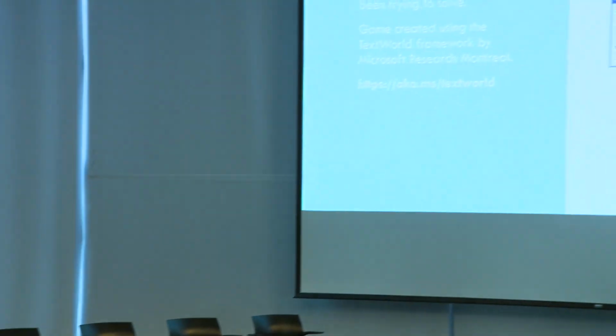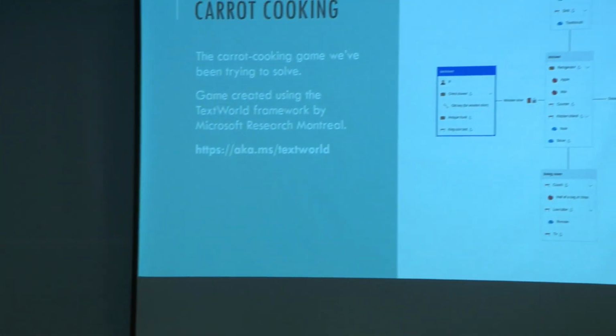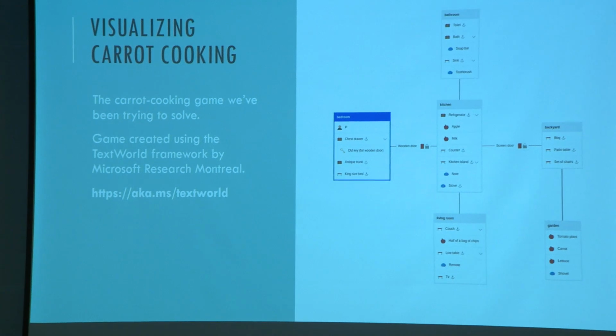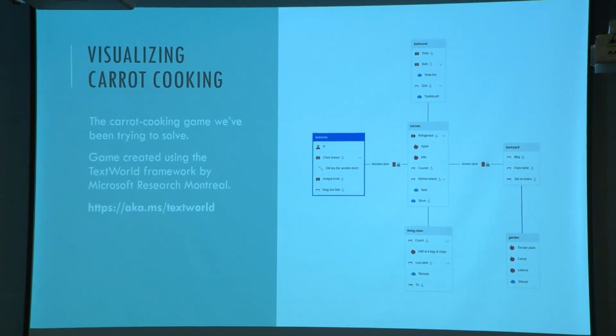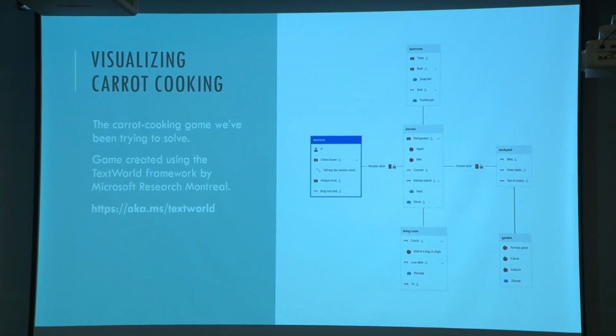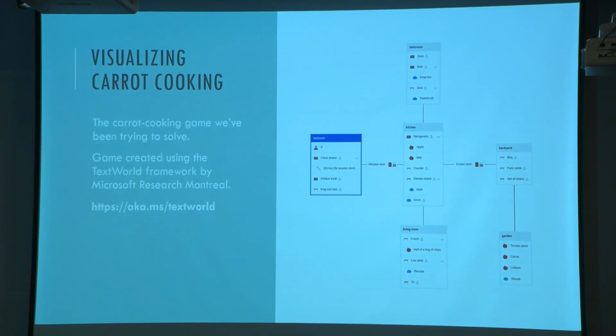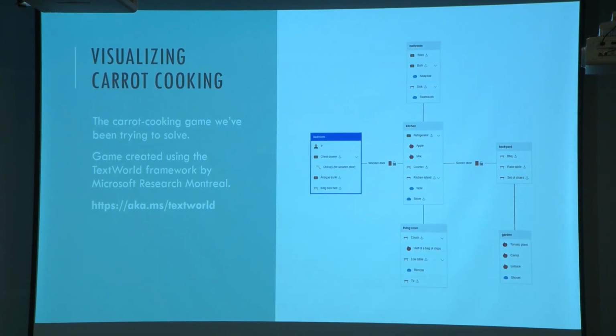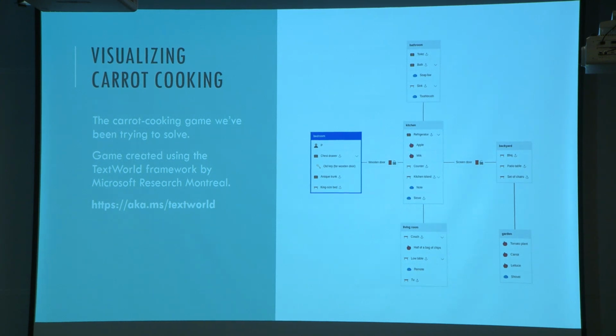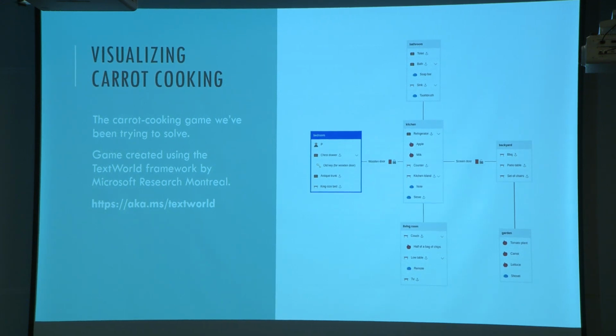So let's start off the challenge that we're trying to beat. This is what I call the carrot cooking game, a very simple challenge that we formulated with the TextWorld framework. It's a text-based game framework that's very similar in its API to OpenAI Gym, an environment that allows you to train an agent much like you would train an OpenAI Gym agent.